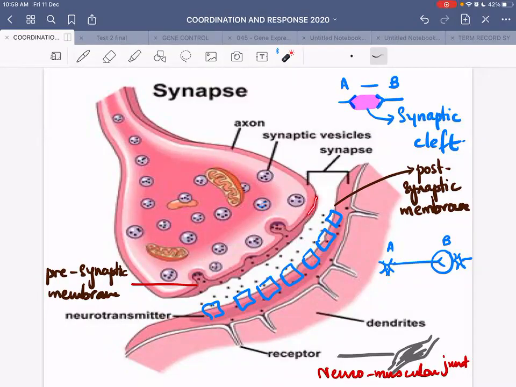So your presynaptic membrane is modified so that the vesicles can attach to it, and then they can finally release the neurotransmitter by exocytosis. Whereas your postsynaptic membrane is modified in two ways. It has receptor sites which can attach to the specific neurotransmitter. Every neurotransmitter has a different receptor, and it has many channel proteins which are normally closed, but when they are open, they will allow the movement of ions into the postsynaptic neuron. So this is the brief outline of the anatomy of the synapse, and now we move on to how the synapse functions.